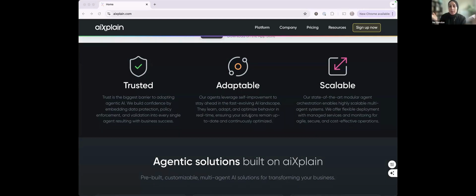Let's say your agent is up for a month and the next month you hear that there's a new LLM in the market. You want to try it out. You like it. What you could do is take the exact agent you have, agent.id. You extract that ID from the marketplace, and then you say agent.llm and you assign the new LLM to it and it's automatically updated. There's no compilation that you need to do. There is no downtime on your users. So this is part of the adaptability that we created.